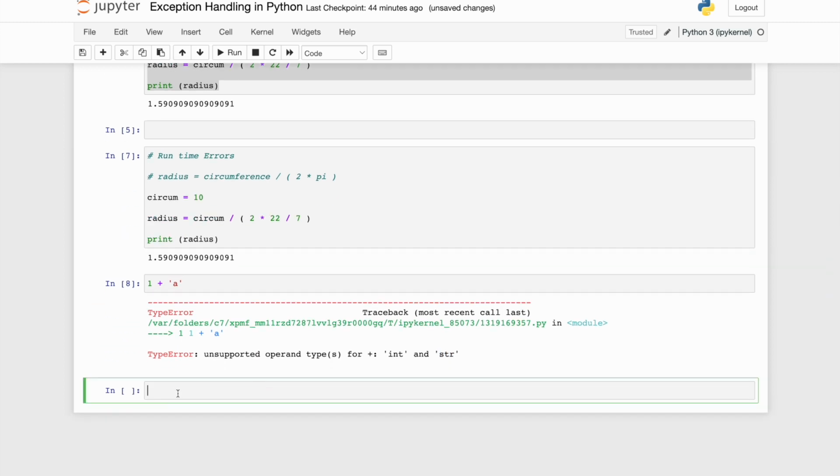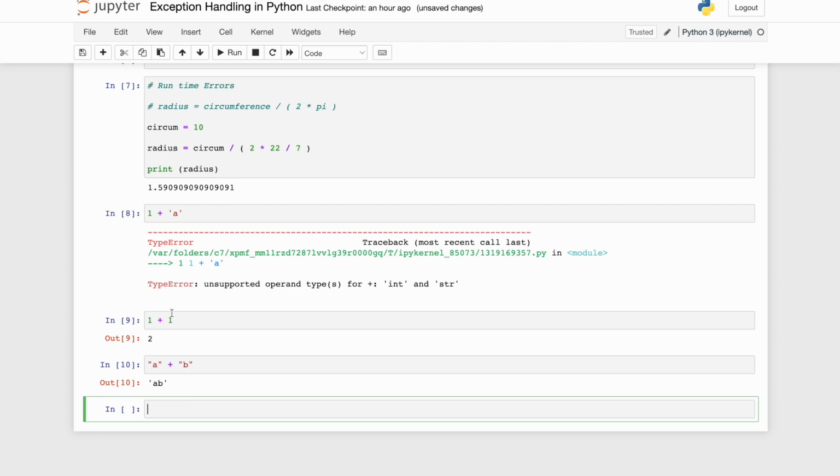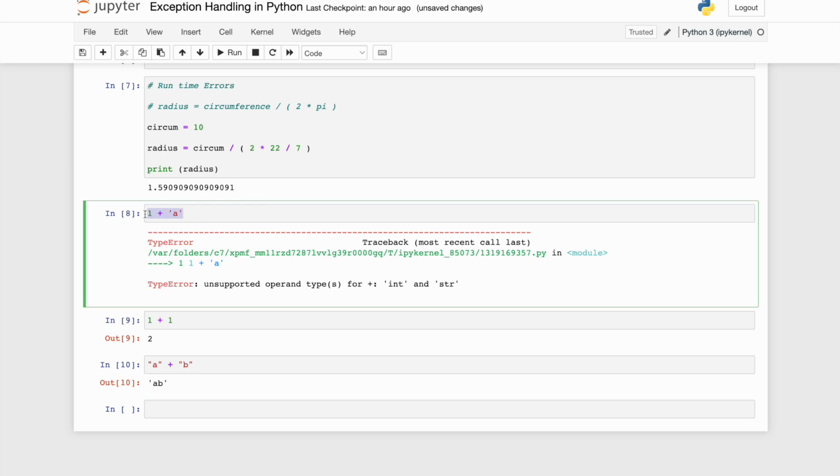But as you have seen in my last video, can we add this? Yeah, it's a valid operation. Can I add A and can I add B? It's a concatenation operation and it will go fine. But once I start adding an integer and a string, this operand will throw an exception of the type error. Okay, so there are various built-in exceptions which Python has, and we'll see in a while what those built-in exceptions are which handle these kinds of errors, and how we can handle them.